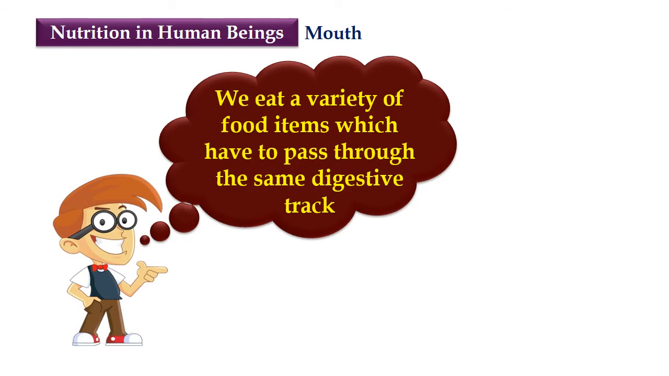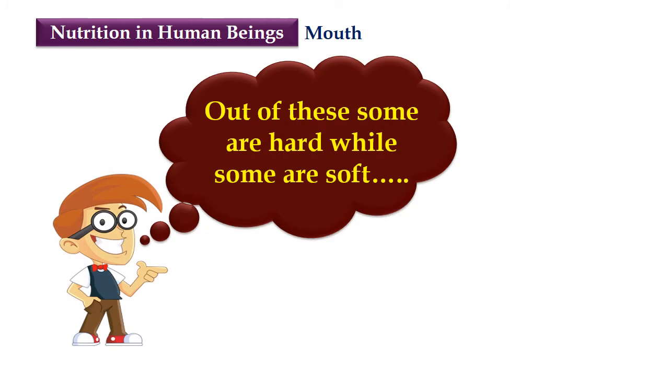We eat a variety of food items which have to pass through the same digestive tract. At first the food is taken through your mouth, and there are different varieties of food that we eat. It can be dal, rice, chapati, pizza, burger, anything. All these food items have to pass through the same digestive tract. Whatever you're eating, some food can be very hard while some can be very soft.